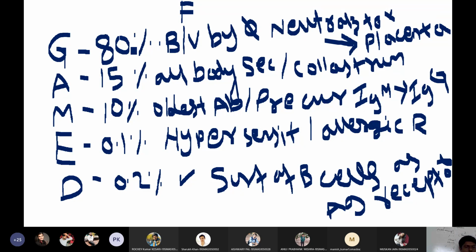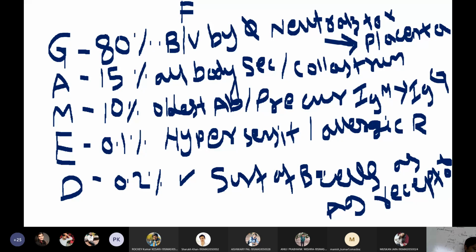So IgG is the most abundantly present, 80%, IgA 15%, IgM 10%, IgE 0.1%, and IgD 0.2%. Oldest antibodies are IgM, whereas IgG will kill bacteria or viruses by neutralization and phagocytosis, and they are the only antibodies that can cross the placenta. IgA is present in all body secretions, especially in the colostrum of breast milk. IgM are the oldest antibodies and the precursors of IgG antibodies. Then IgE will mediate allergic reactions, whereas IgD is present as an antigen receptor on the surface of B cells.